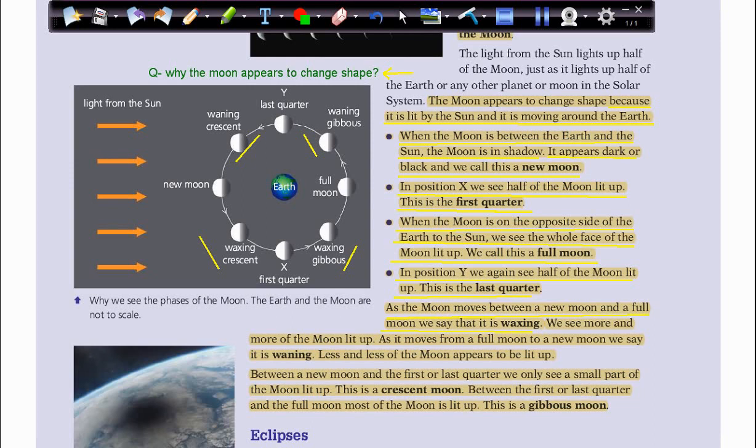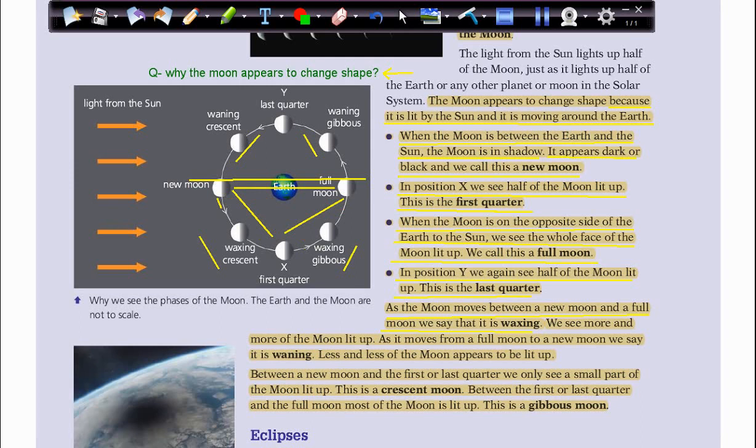So here, from the new moon to the full moon, it goes through a stage called waxing.